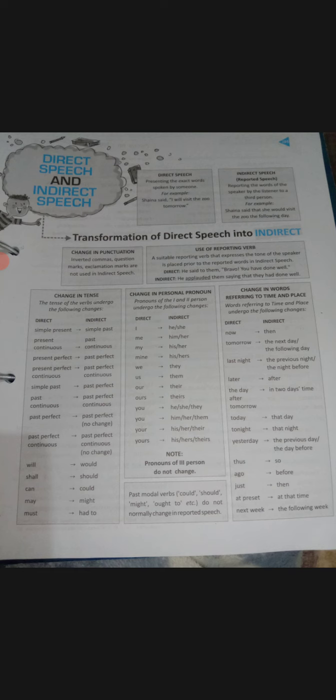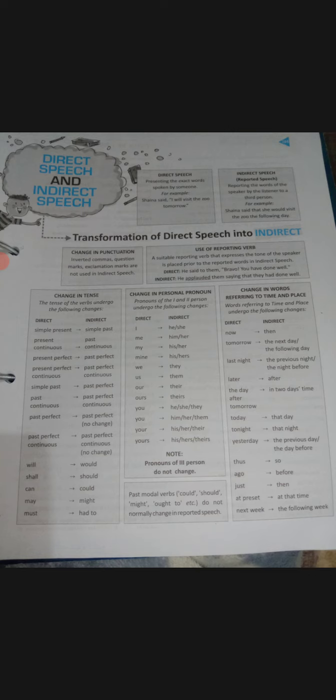Okay. One more example I'm taking from here, if your pronoun is, suppose, our. So I'm giving you one example. Seema said, "Our house is very big." So how will you convert it into indirect? Seema said that our house, it means Seema's house. If you use our again, it means your house, but you are not speaking about yourself.